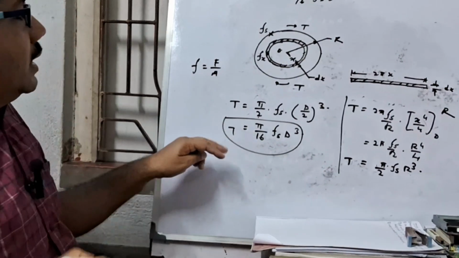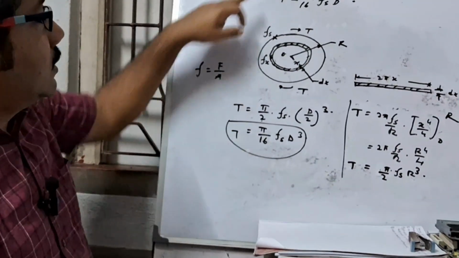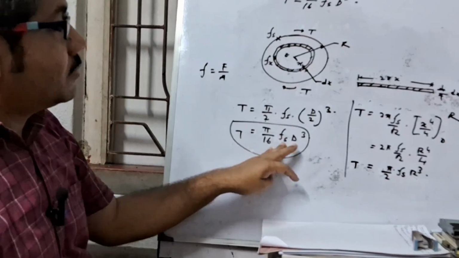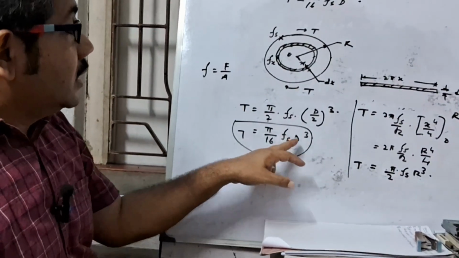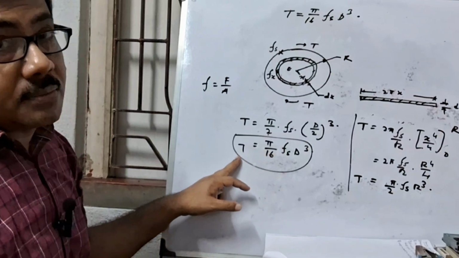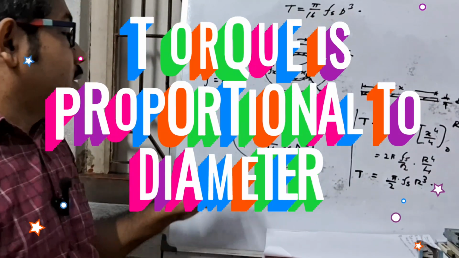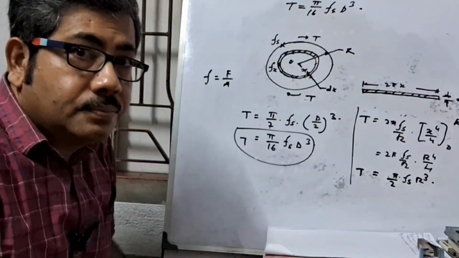And the torque transmitted by the whole shaft is pi by 16 Fs d cube. And look, if the diameter is increased, then the torque transmitted will be increased. Okay, thank you.